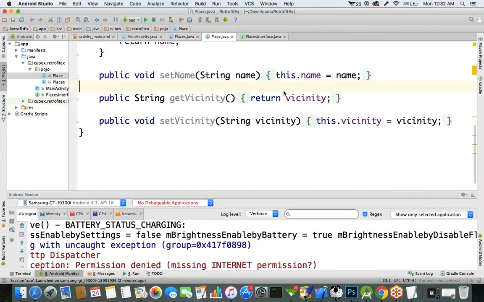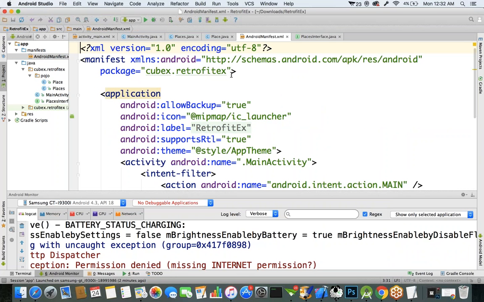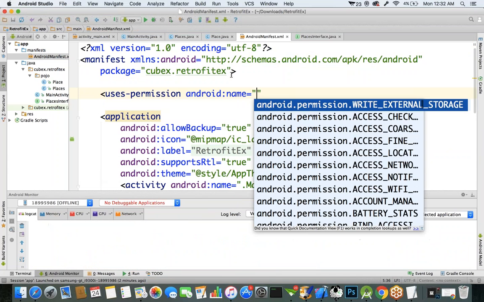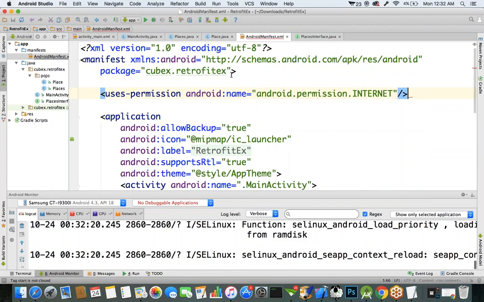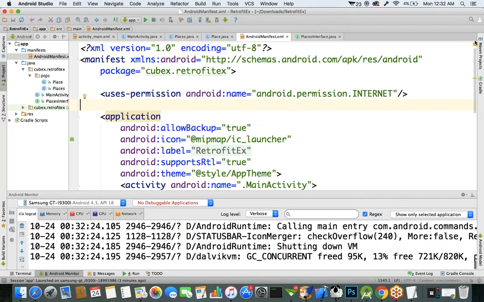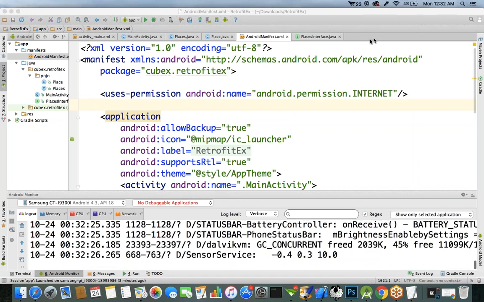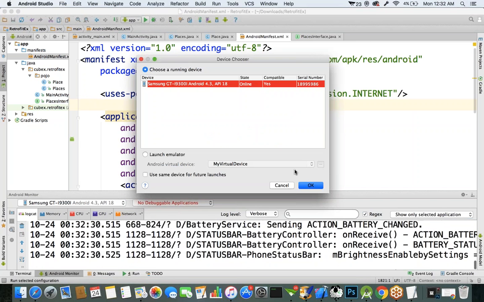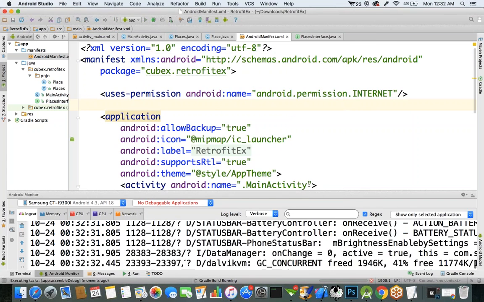So we found the root cause. It's nothing but we have not added a permission in the manifest.xml. That is the only reason why we got the exception. Okay, so now I've added the permission. Now let's run the application.